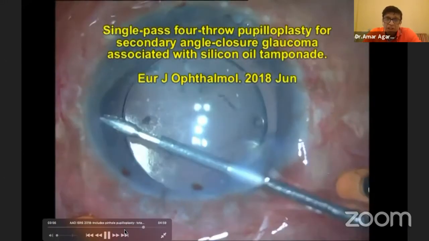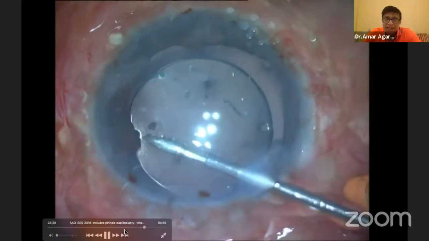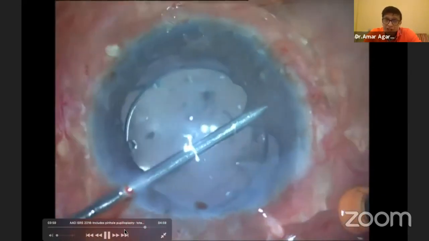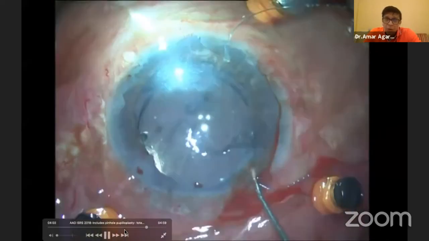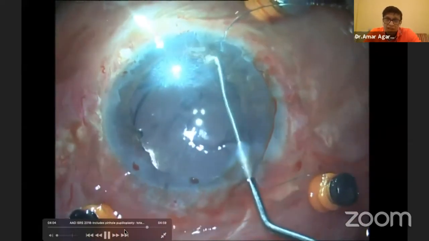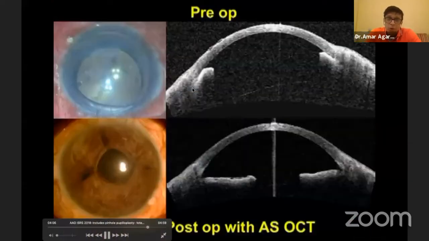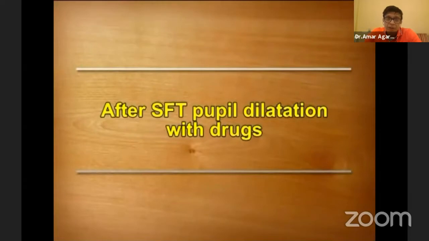What I tell people is, please do an anterior segment OCT pre-op. Check. In this case, the patient had high pressure. What I'm going to do is the four-throw pupilloplasty. Now look at the anterior segment OCT pre-op and post-op. And you can see the huge difference in that the pressure becomes normal.